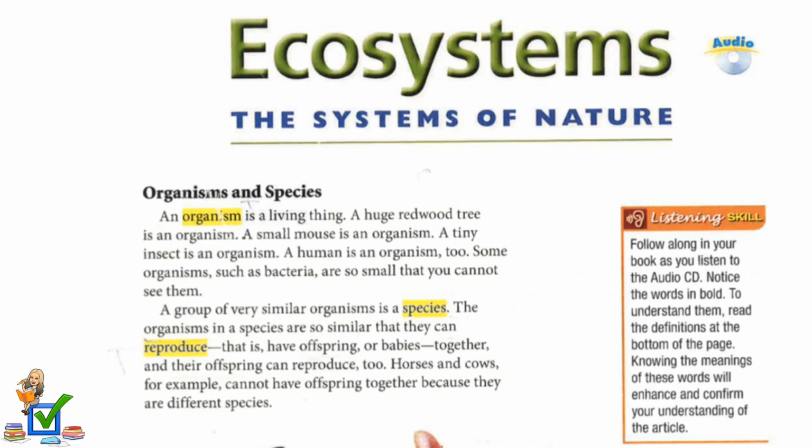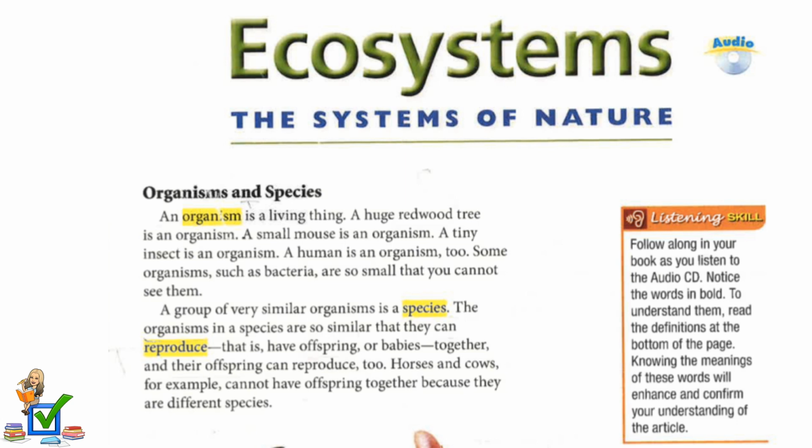Ecosystems, the systems of nature. An organism is a living thing. A huge redwood tree is an organism. A small mouse is an organism. A tiny insect is an organism. A human is an organism too. Some organisms, such as bacteria, are so small that you cannot see them.